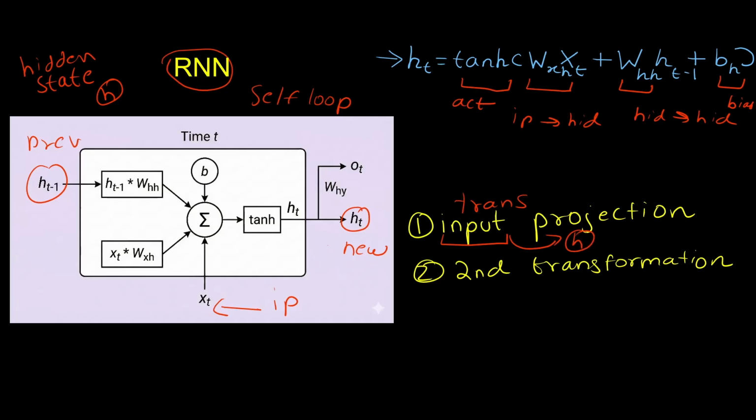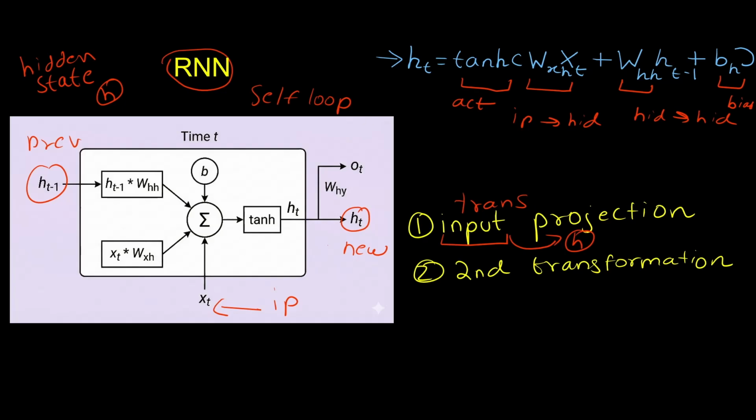So the next transformation being done is on the hidden state. This matrix determines how the previous memory influences the next memory, which is ht. Next we have the bias. The bias shifts the activation and increases the model stability.